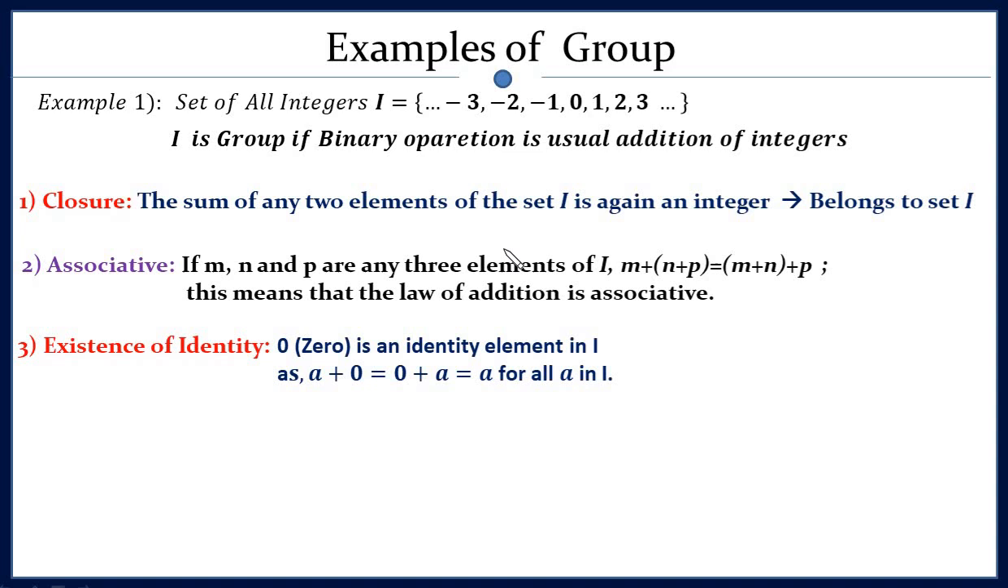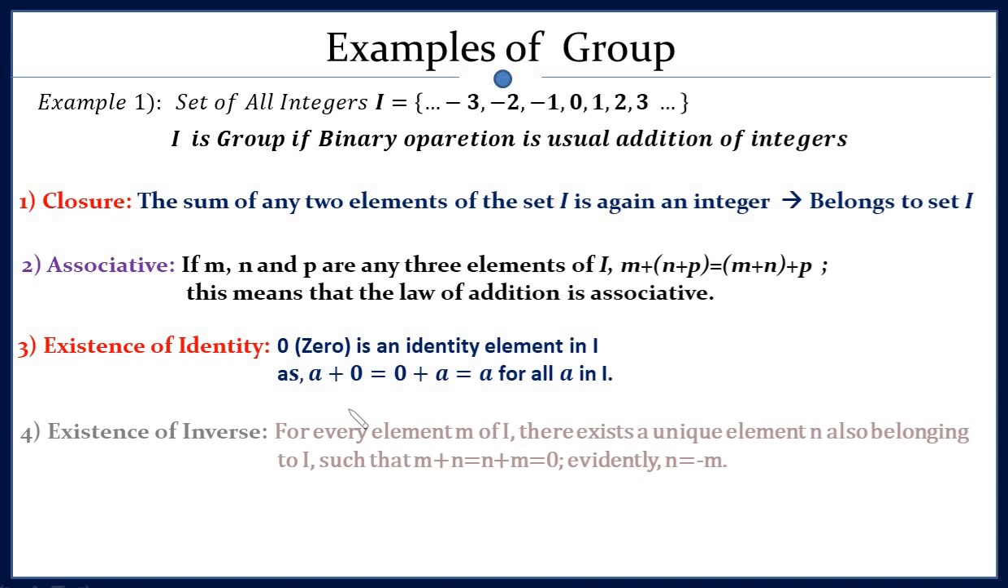The third condition is existence of identity. Here 0 will act as the identity element. If you add any element with this 0, you will get the same element. A plus 0, what will this be? This will be A, because adding 0 to any integer will give the same integer. So 0 plus A is equal to A. So here 0 is the identity element.